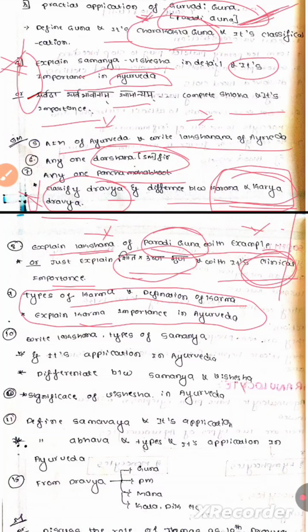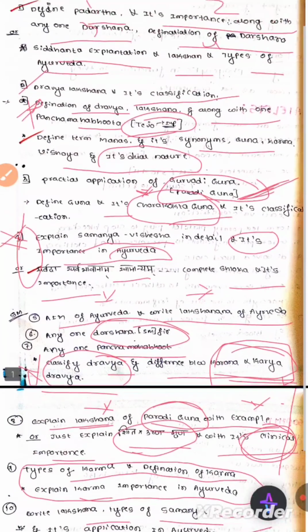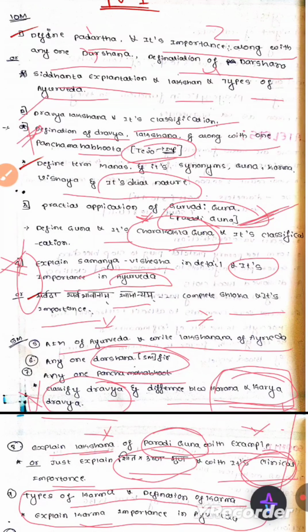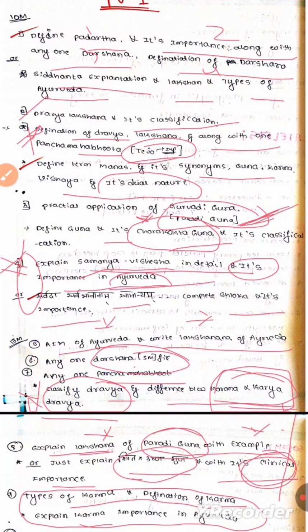10th question, write Lakshana and types of Samanya and its applications in Ayurveda. They may ask, write Samanya definition and its Lakshana or its application in Ayurveda. As you have already written, in the 4th question they asked Samanya Vishesha Siddhanta in detail in Ayurveda.